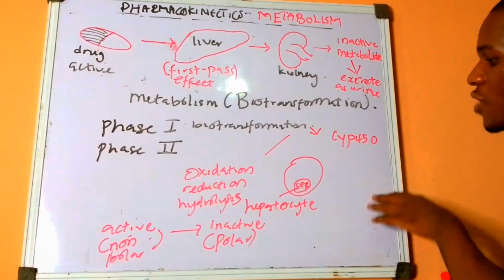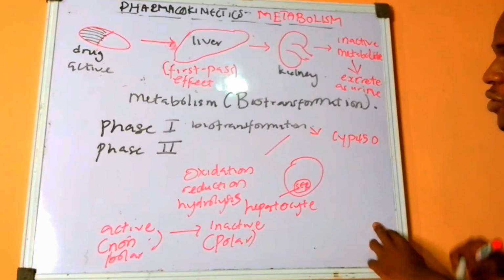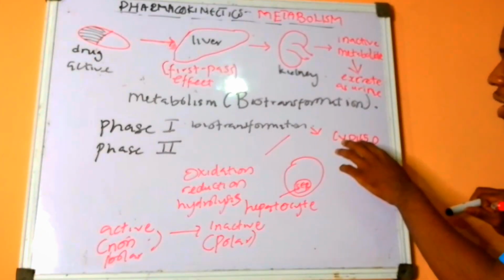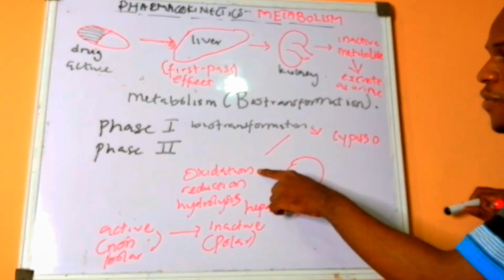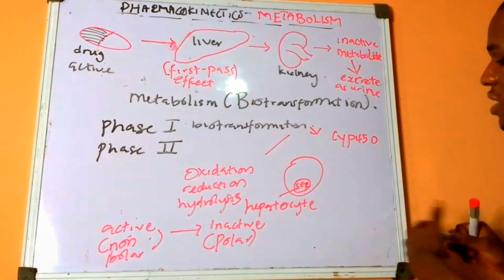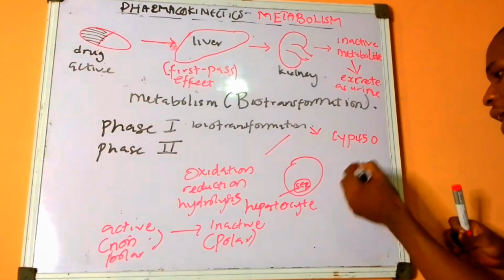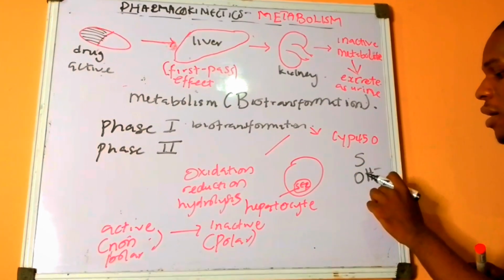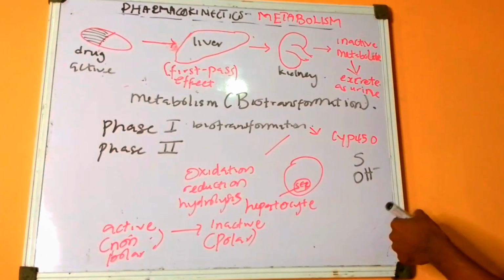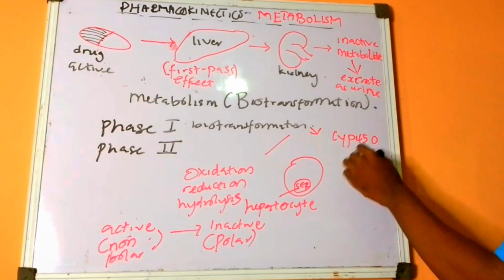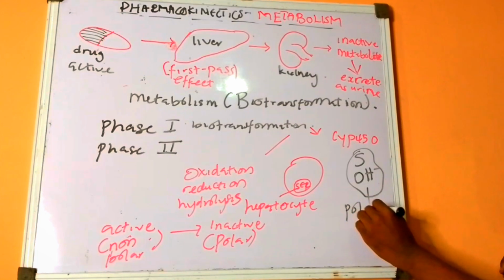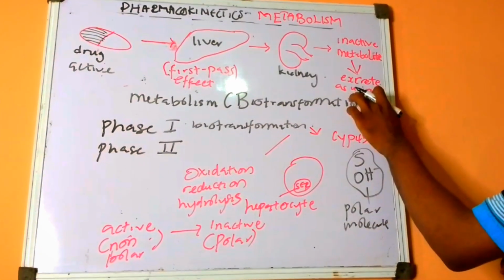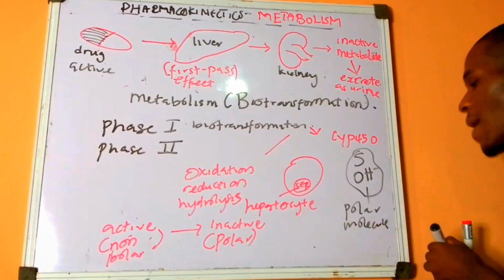Phase one biotransformation of drug. So we have the CYP450, which ensures that these drugs undergo the process of oxidation, reduction, or hydrolysis, either by adding a polar group to it, like a sulfate group, hydroxyl group, and other polar molecules, so as to make the drug more polar so it can be easily excreted. That is for phase one biotransformation.